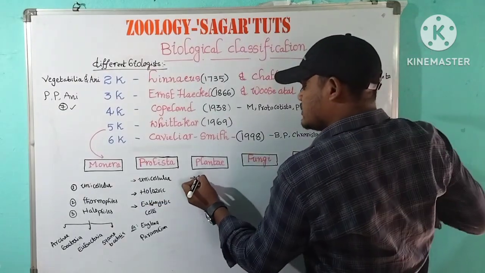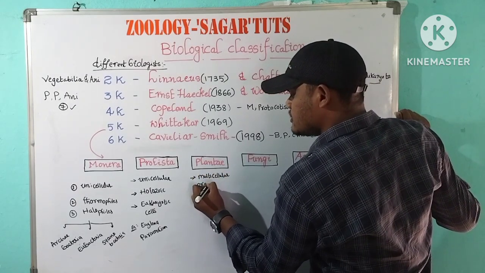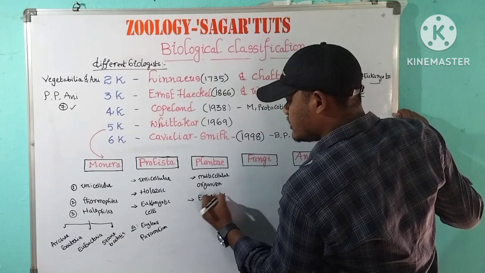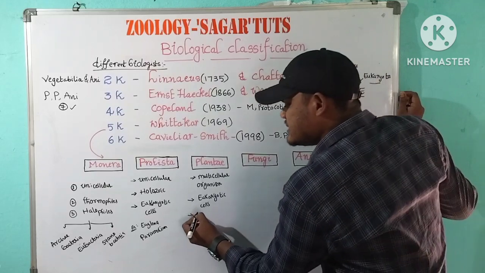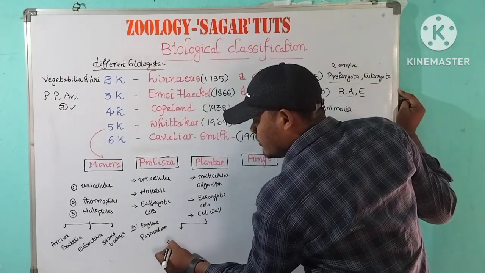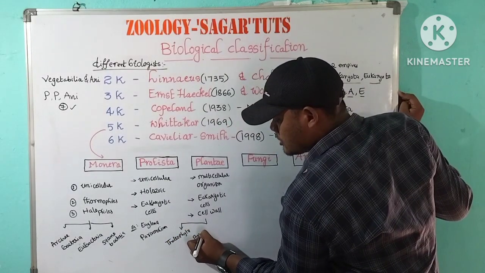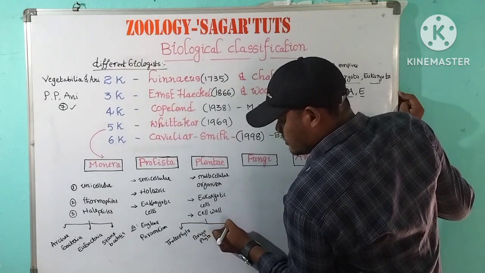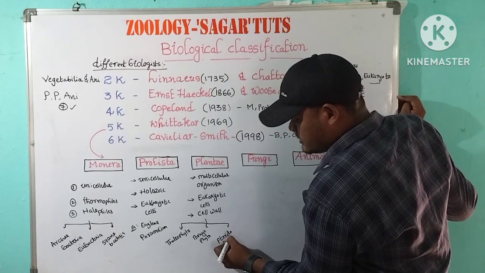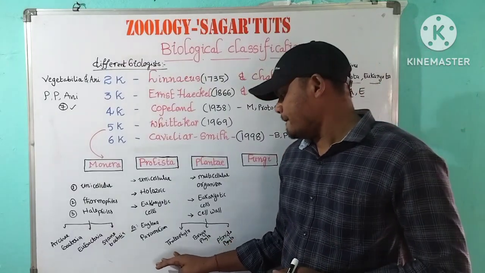The Plantae are multicellular organisms with eukaryotic cells, and a strong rigid cell wall is present in Plantae. Plants are classified into three divisions: Thallophyta, Bryophyta and Pteridophyta. These are the plant-based classifications.